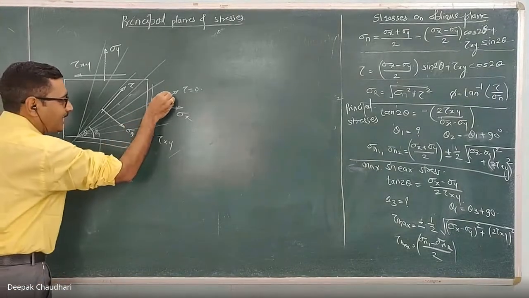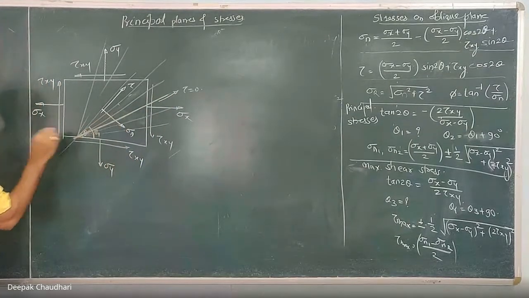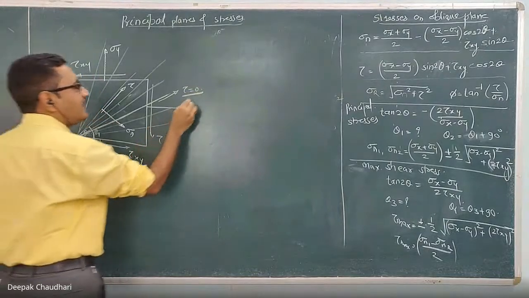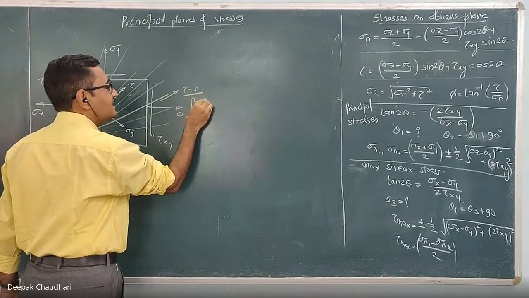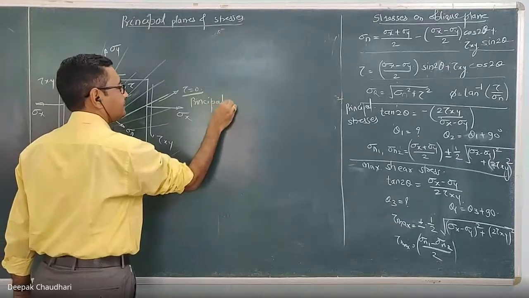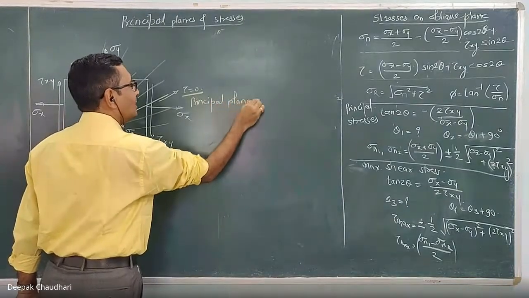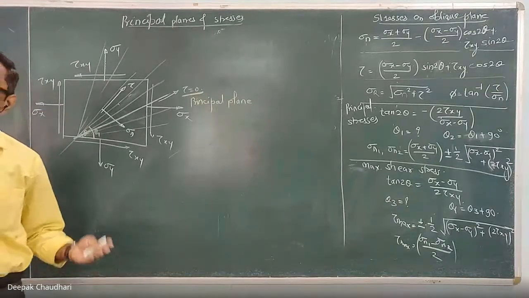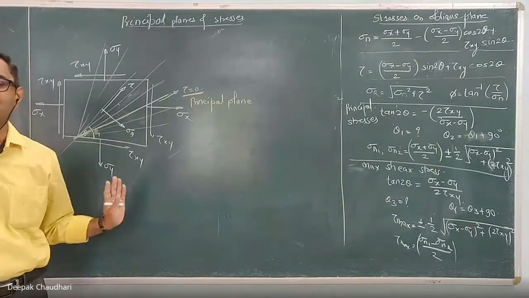Okay, so this plane is a very important plane. The oblique plane on which the shear stress is zero is known as a principal plane. And it is not necessary that the principal plane is always an oblique plane or inclined plane. It may be vertical or horizontal also.